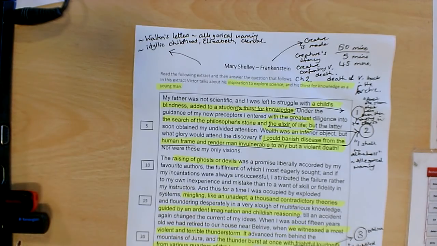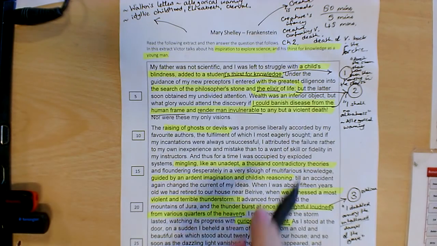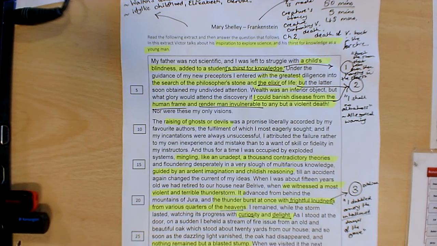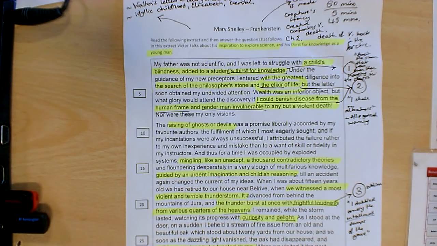Okay, so now I've got my three quotations. I've got my three quotations from the text, and I've got my three from my brain. Now obviously that's taken me more than 5 minutes, but that's because I'm talking through it at the same time. And actually if it takes you more than 5 minutes, that's absolutely fine. 10 minutes is absolutely fine, because then you've still got a good 40 minutes to write a really clear 3-part essay.